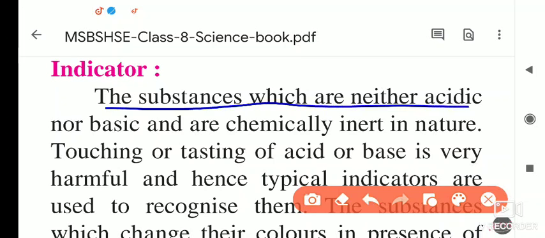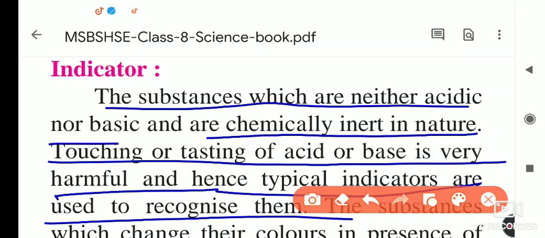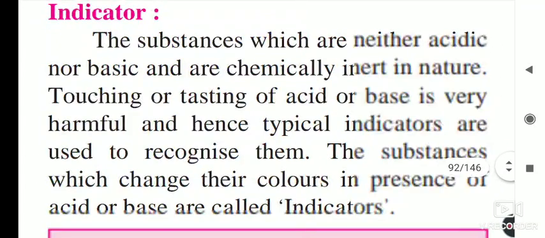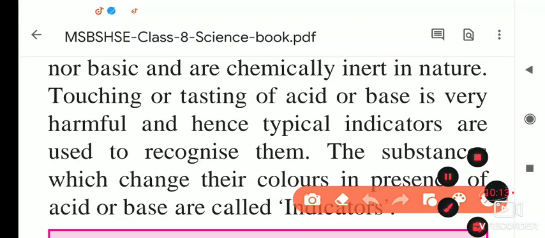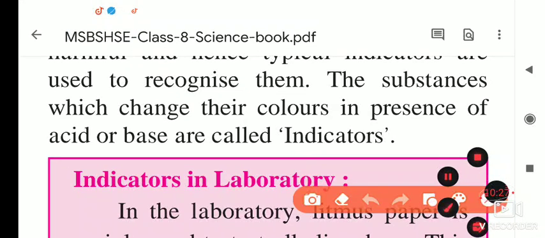Some substances are neither acidic nor basic and are chemically inert in nature. Inert means they do not show any kind of result with acids and bases. Touching or tasting acids and bases is very harmful, so typical indicators are used to recognize them. It is very risky to taste these substances, so how do we find out whether a given substance is an acid or a base? For that we use indicators, which have a particular color in those substances, and by using them we can identify whether the given substance is acidic or basic.